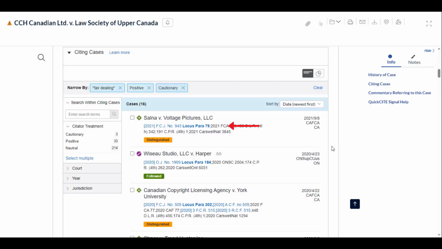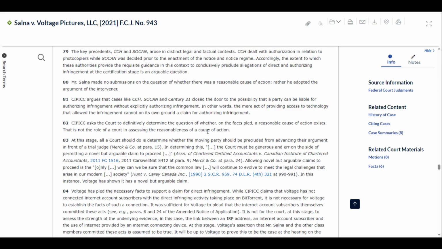Then, what you will do next is click on the locus para link for each of these cases to retrieve the most relevant paragraph according to the judicial treatment that each citing case has given to the case you're noting up. So instead of reading the summary this time, you're going to take a look at the most relevant paragraph, using the locus para link.